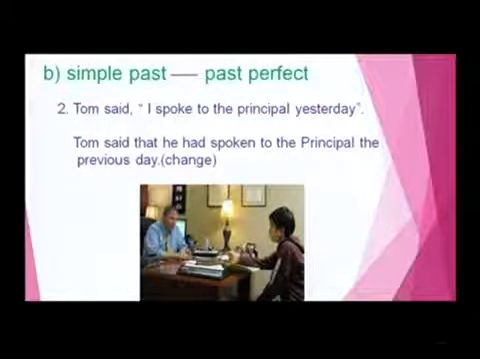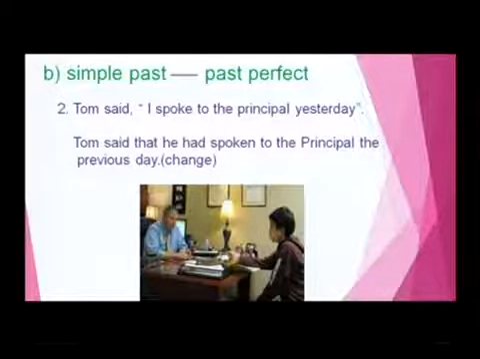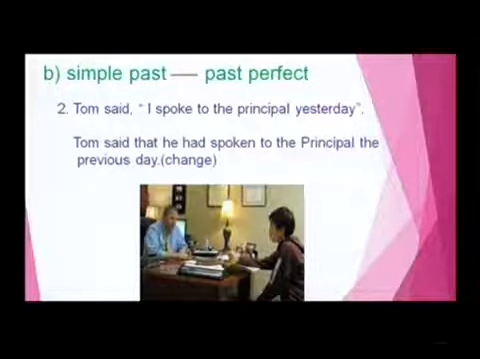Clear, friends? What are the changes affected here? The conjunction that is used, and I became he, because Tom is a boy, right? Yes. And I spoke to the principal yesterday became he had spoken to the principal the previous day. Here he had spoken, spoken, the V3 is used here, and yesterday became the previous day. As I already told you before, the words which express the nearness will change into the words which express the distance, like yesterday into previous day, this to that, tomorrow to the next day. Clear, friends? If there is a change in the simple past, it changes to past perfect. That's all. Clear, friends? Yes.